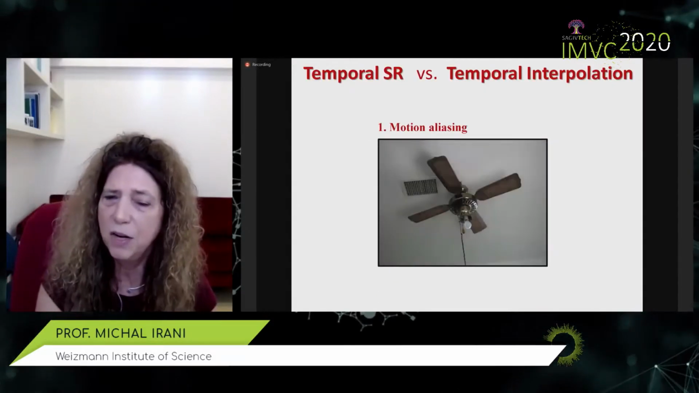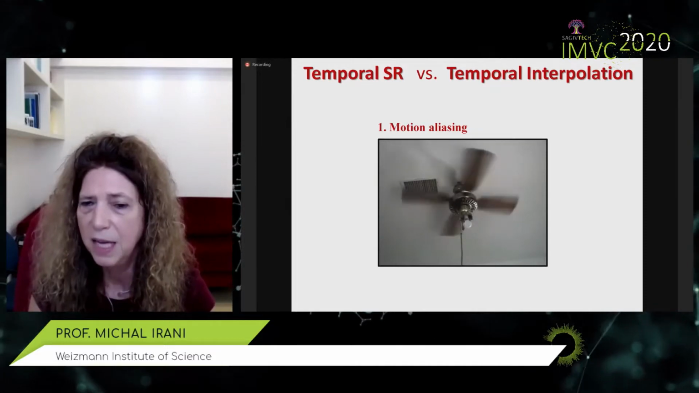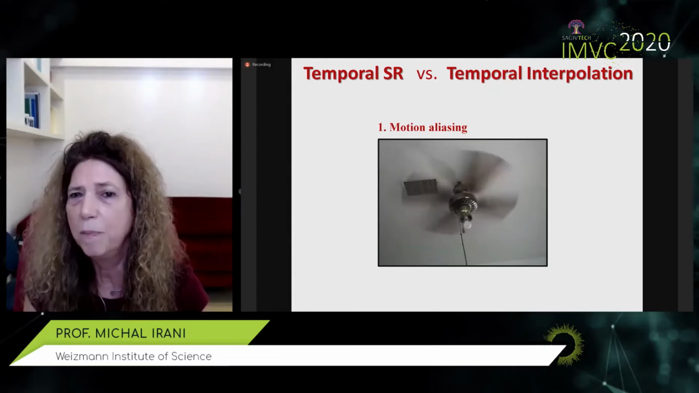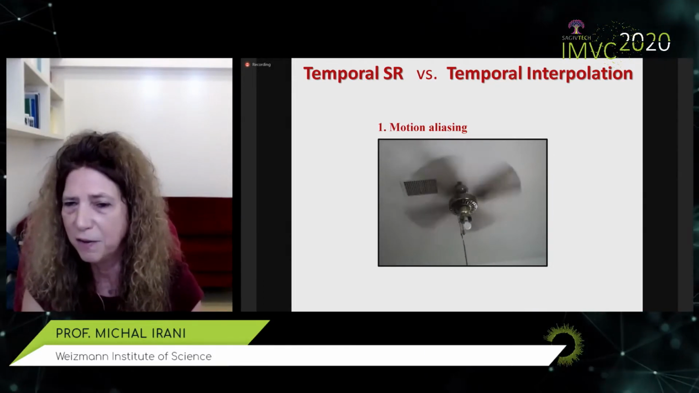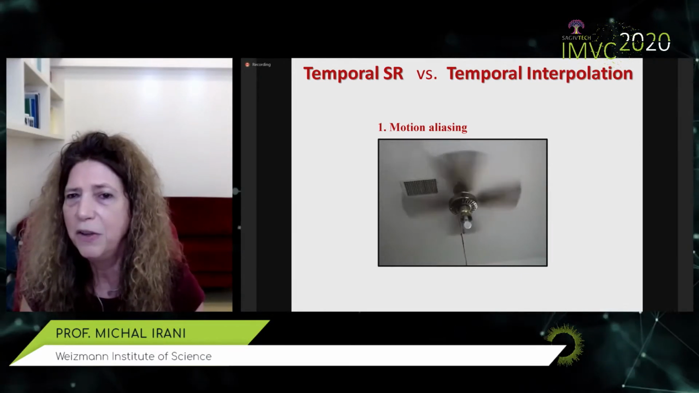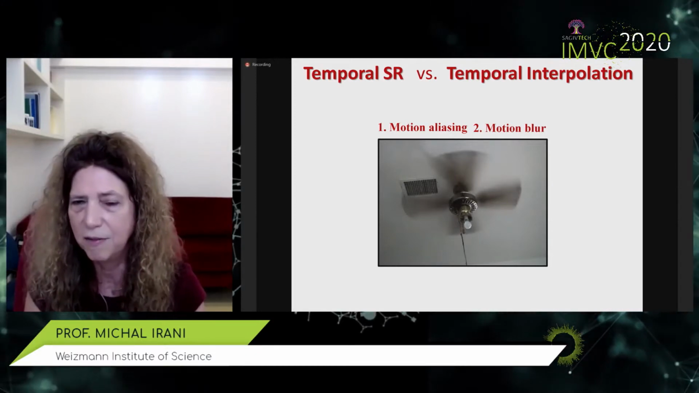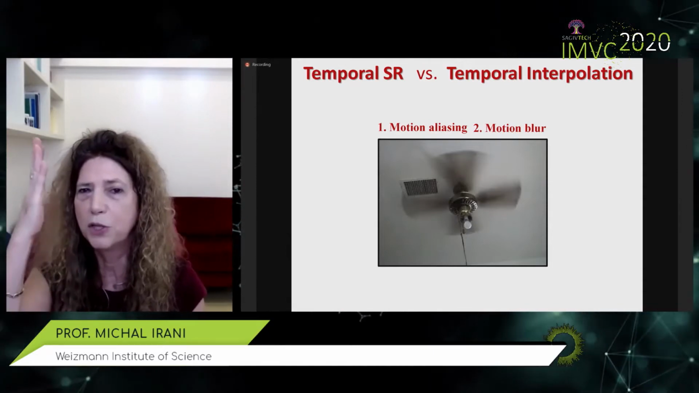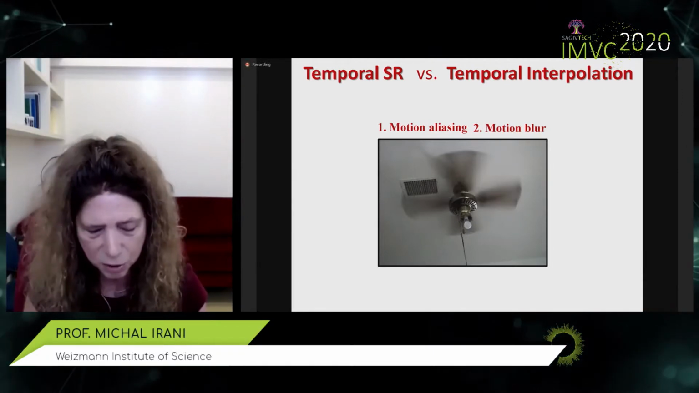For example, here is an example of motion aliasing. What you see here is a fan that is rotating faster and faster clockwise, but at some point, it will appear to be rotating counterclockwise. Now, I don't know if your internet is fast enough to see this, but that's motion aliasing. Another effect that happens when a very slow camera records a fast scene is motion blur. From the moment the shutter of the camera opens until it closes, the fan moved a lot and got smeared.